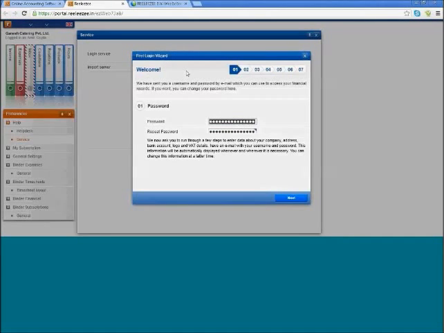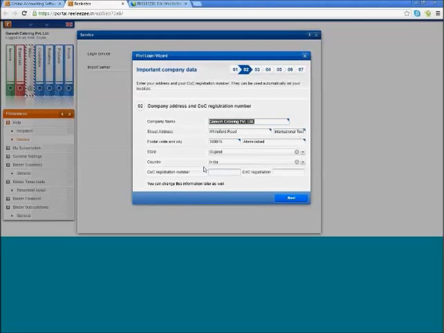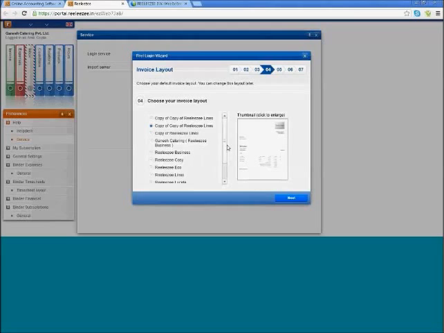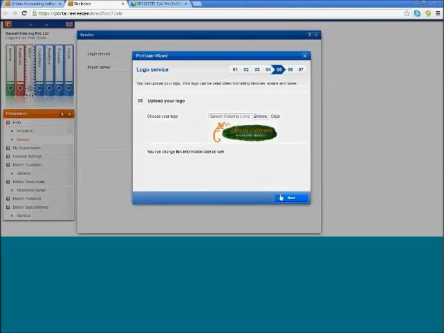So this is a login wizard. When you log in for the first time, it will ask you for your password. It will ask you for information like company and your registration number. You need to enter your bank details, enter your account number, and then choose a default invoice layout that you would like. We offer a lot of invoice layout styles, and you can also customize each one of them. To get you started, you can choose one default invoice layout, and then you can upload your logo.